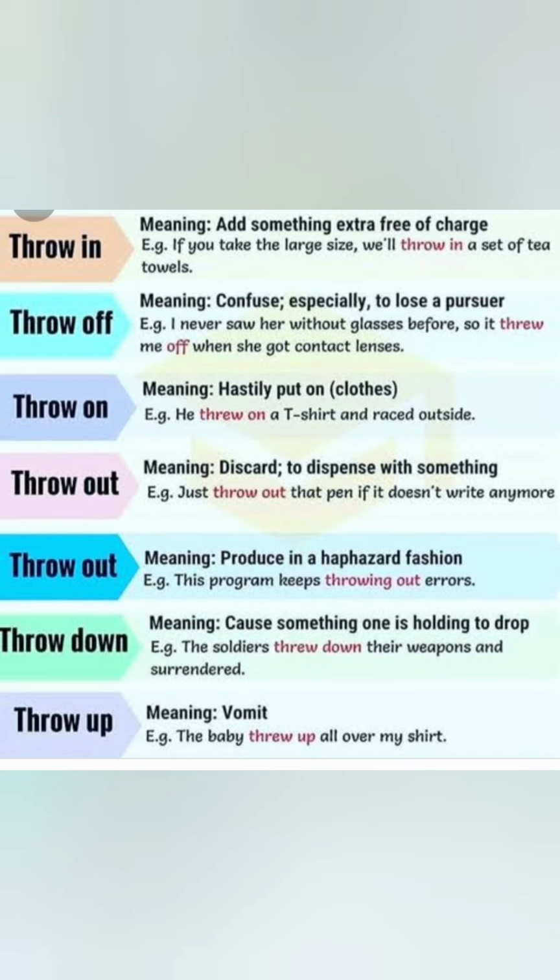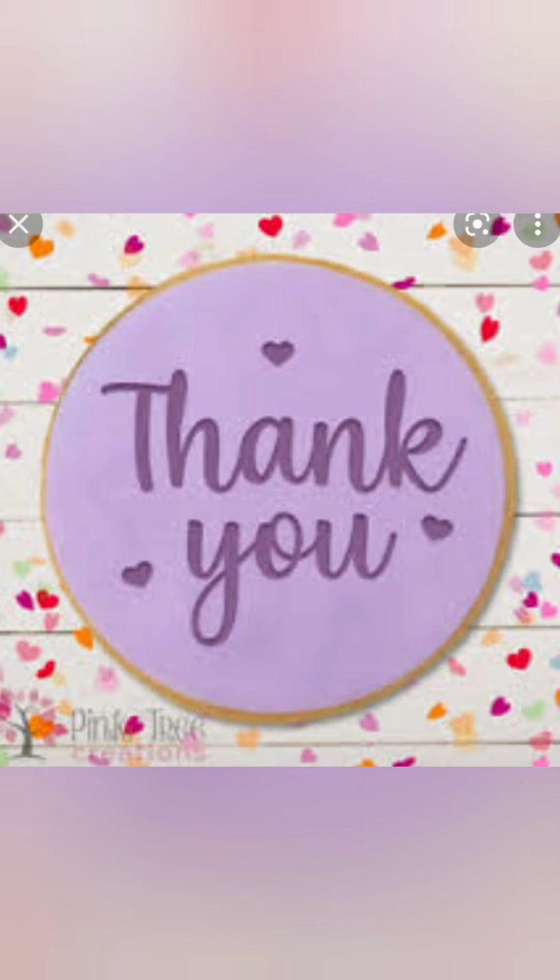So the PDF has been given, children. All the PDFs have been given for question answers, book exercises and composition. Those who have not completed, just complete your classwork. Make use of these holidays. Complete your classwork and get ready for the midterm test. Thank you.